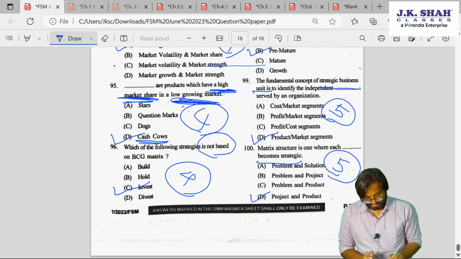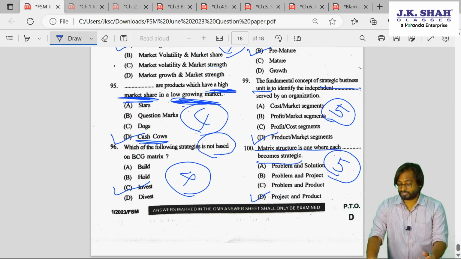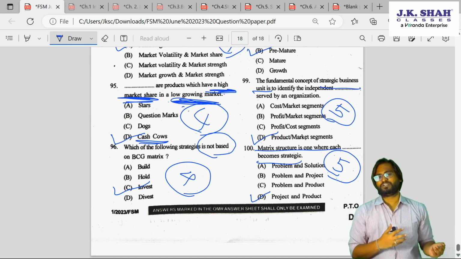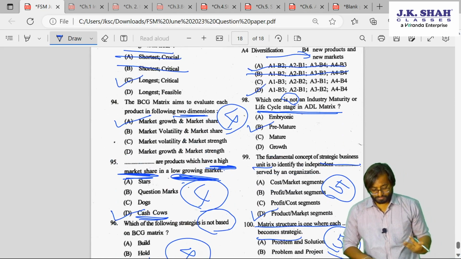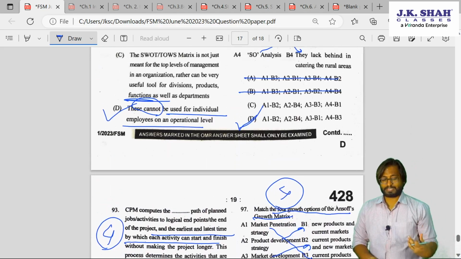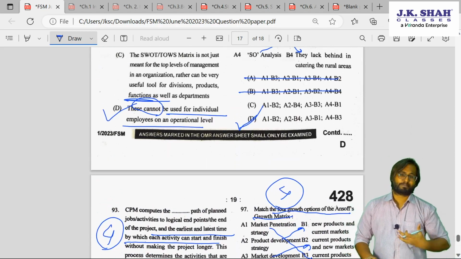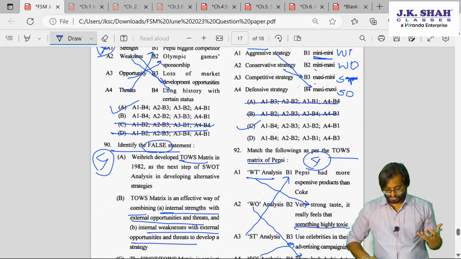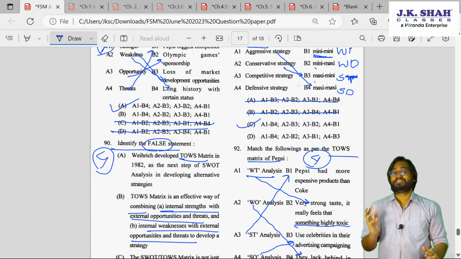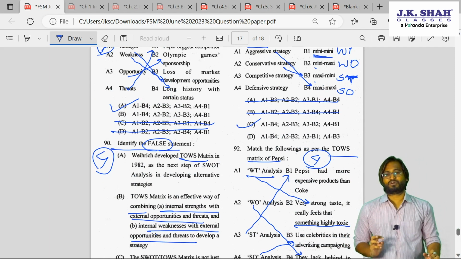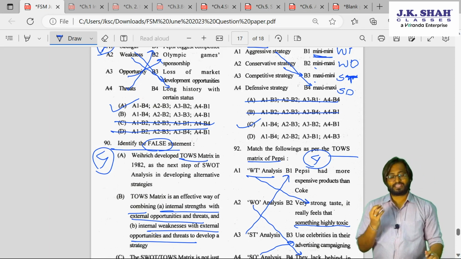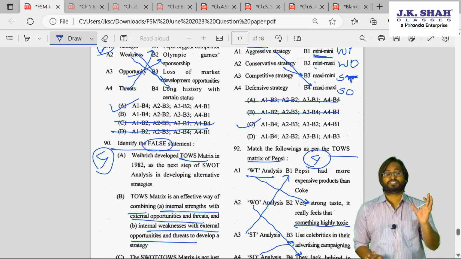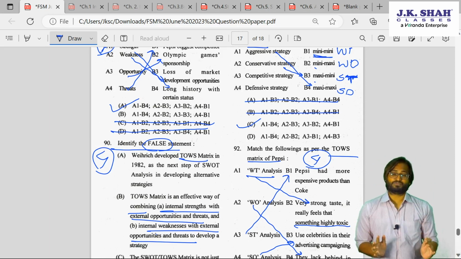So it was there. So all in all guys, I have discussed the questions from 61 to 100, and if you see most of the questions except 2 questions, one Maslow's needs hierarchy and one more question of Ford, rest all the questions were there from our book or institute study mat, and I expect you to study at least this much, institute's book and our book.